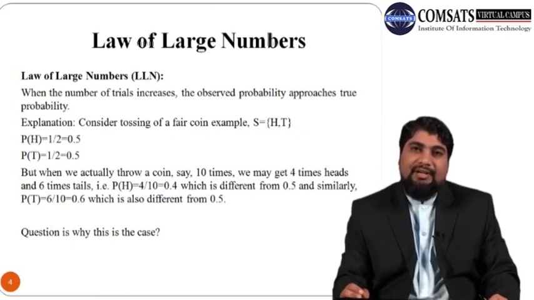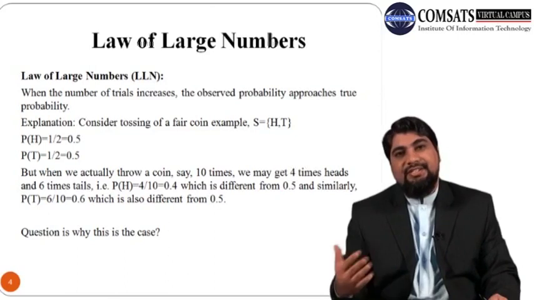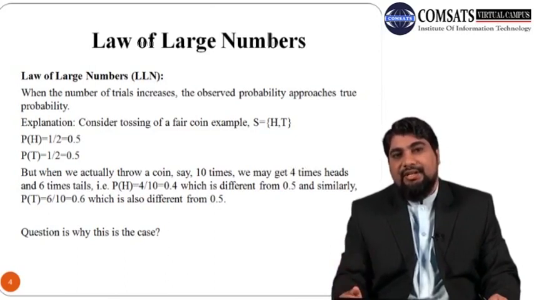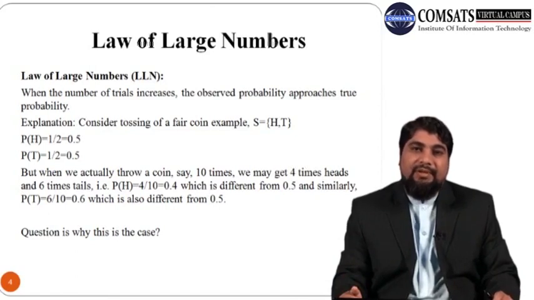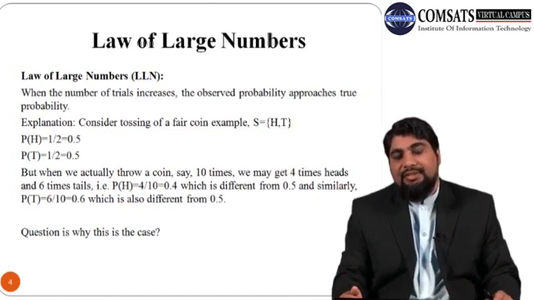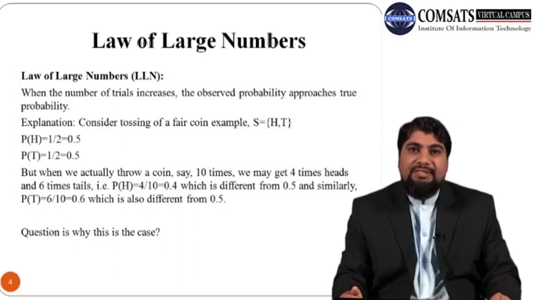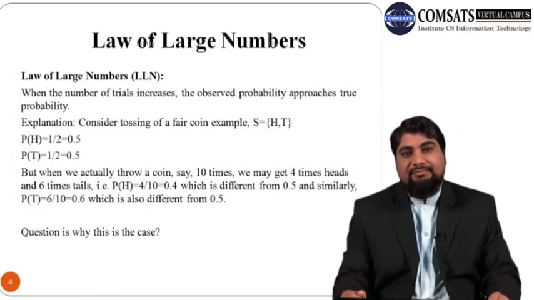First are the calculations which are in the researcher's mind before the actual throw of a coin. So before throwing the coin, a researcher thinks that if the coin is fair, then the probability of head is 50% and the probability of tail is also 50%. So this is one scenario.